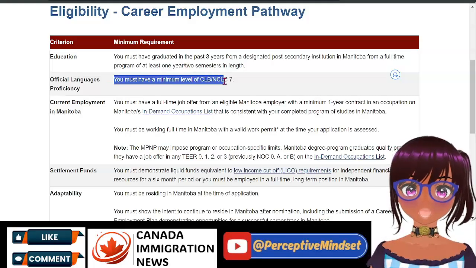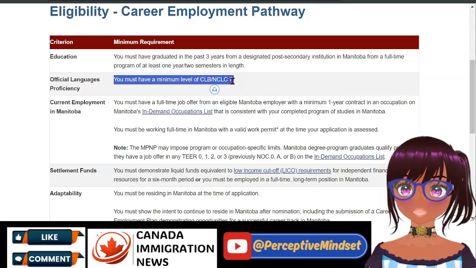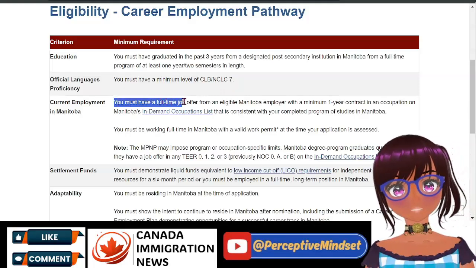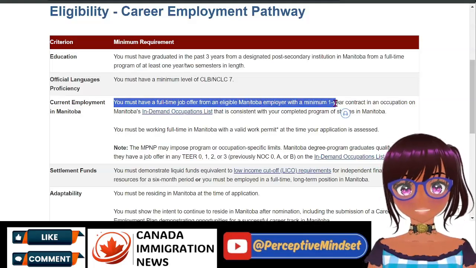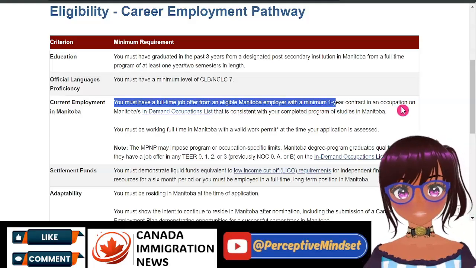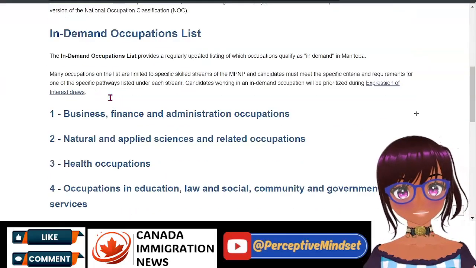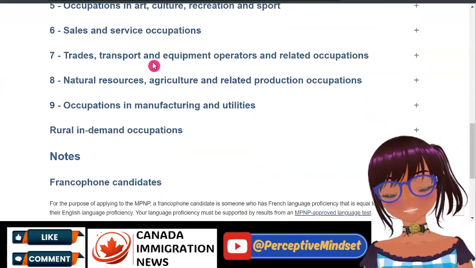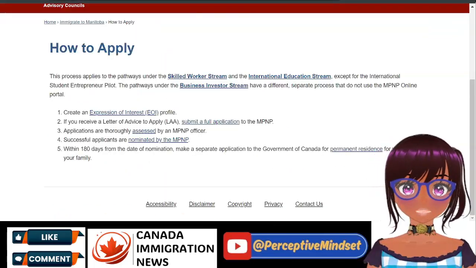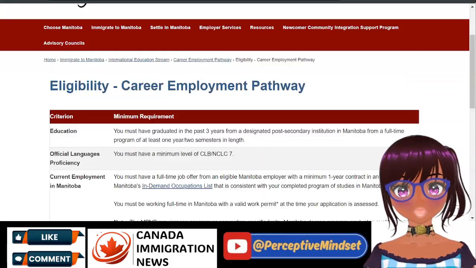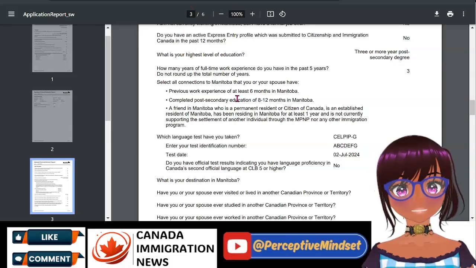You must have had the CLB, that's the Canadian language benchmark, at least 7, and you must have a full-time job offer from an eligible Manitoba employer, at least 1 year contract in an occupation that is in demand. So once you go to the in demand list, then you will see the different occupations and the different NOC codes assigned. So that is how you determine your eligibility for each of the different streams, in particular the international education stream.